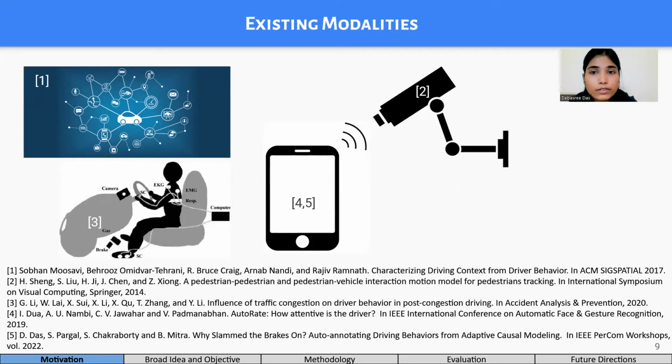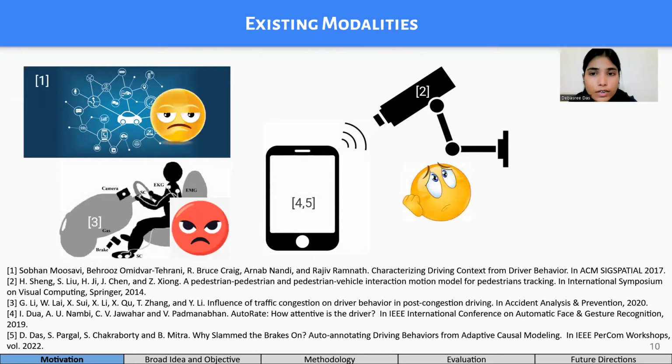For example, the physiological sensors, which mainly assess the effect of stress on driving behavior, but again, no one would like to wear this many sensors while driving. We can use the IMU sensors also, but they will sense the maneuvers of the drivers only, not beyond the vehicle. Moreover, existing works consider the data to be independent and identically distributed.